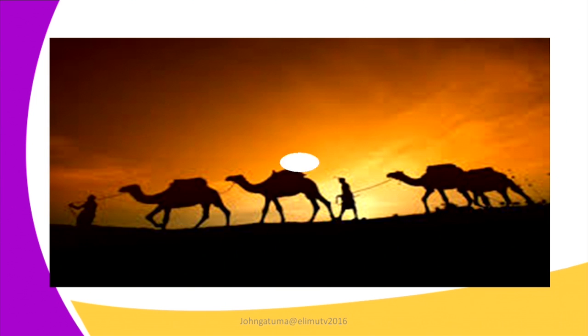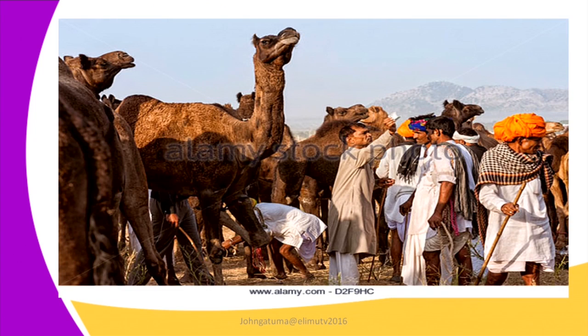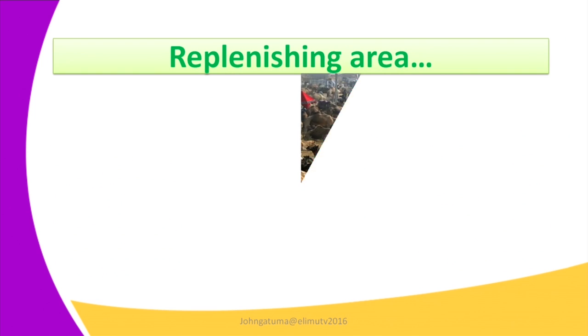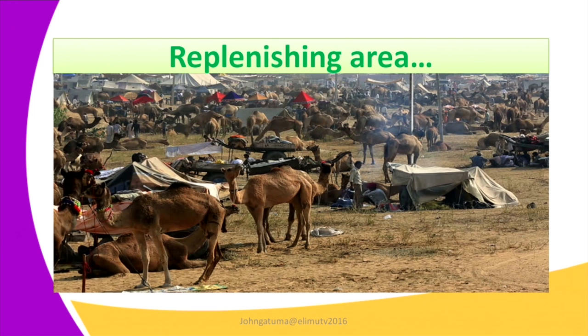The camels could move all the way from the Maghreb, and they were introduced so that they can help in the transport of goods. The camels were also replenished in the oasis. And the oasis played a very great role as far as replenishment is concerned. In the oasis is where you see the traders gather so that they can refresh themselves before they embark on the journey. And this journey took 3 months to cross the desert.